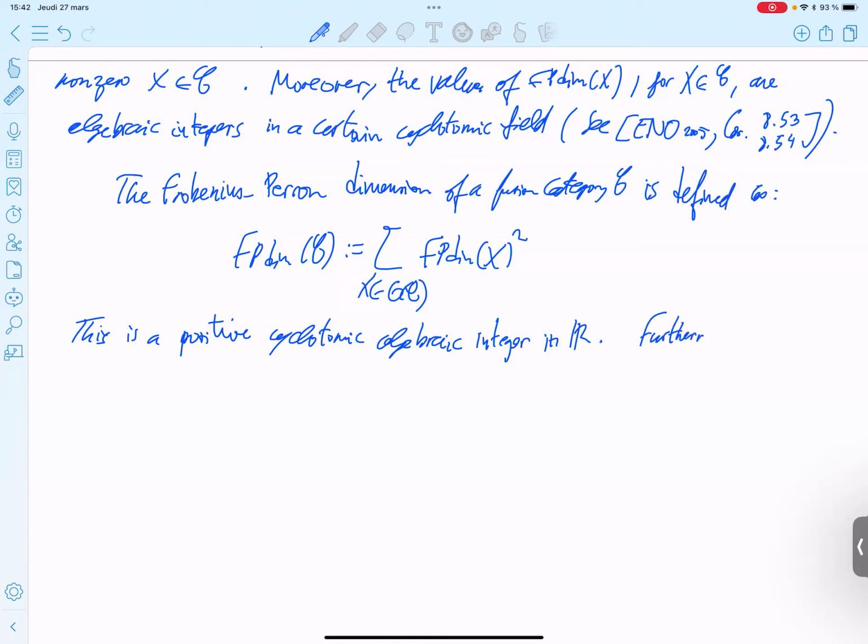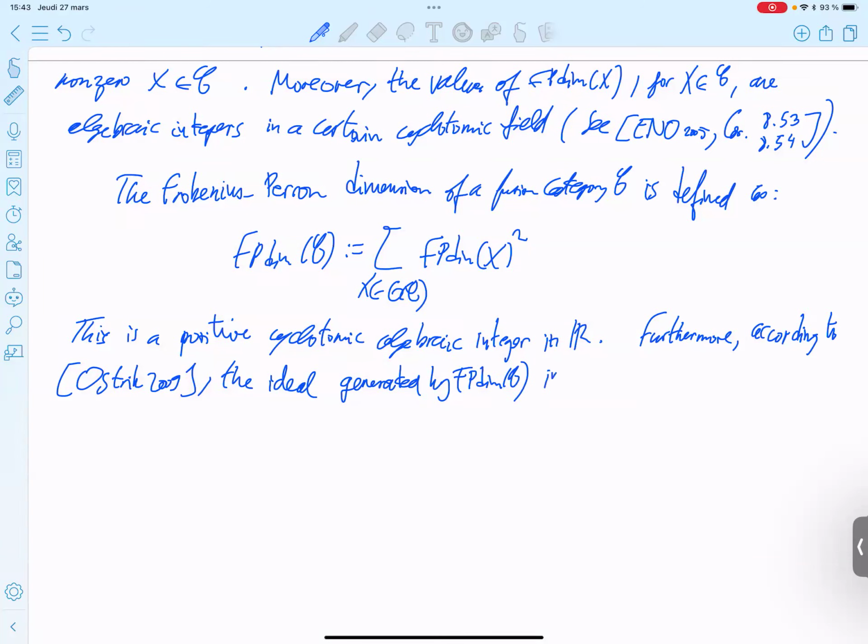Furthermore, according to Ostrik 2009, the ideal generated by the Frobenius-Perron dimension of C in the ring of algebraic integers is stable under the action of the Galois group.